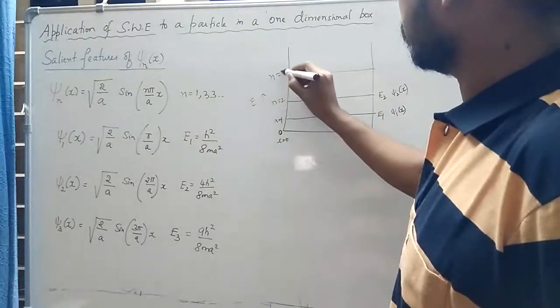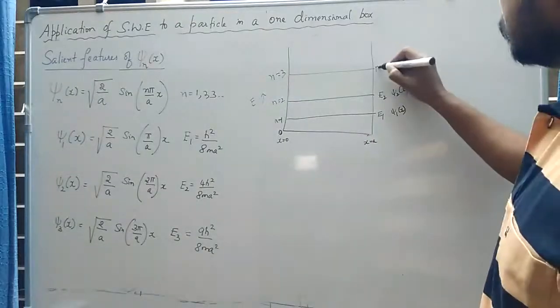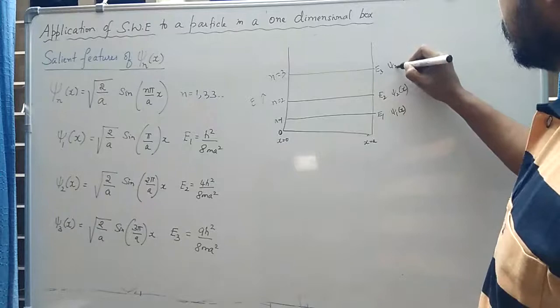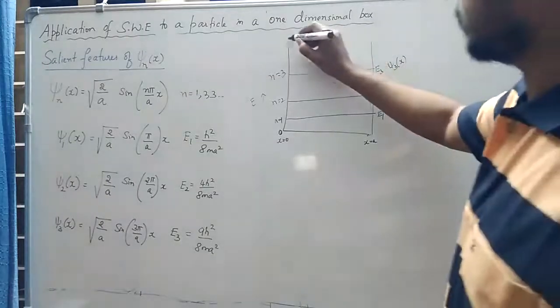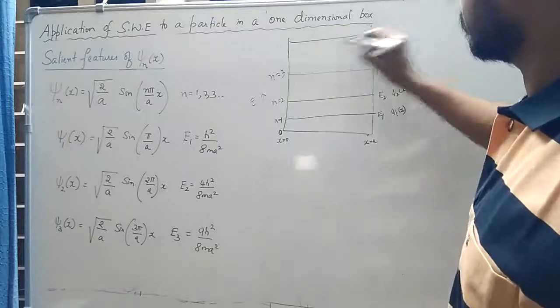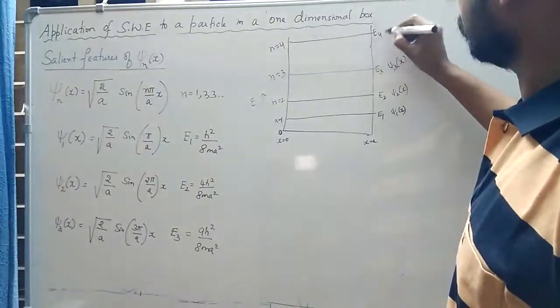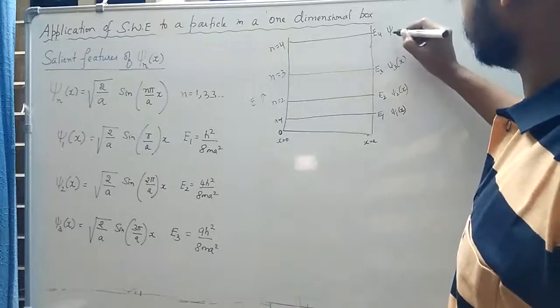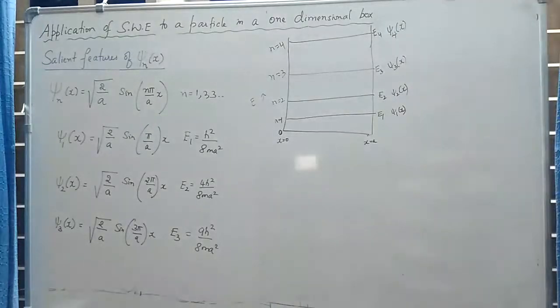Similarly, the next possible level is n is equal to 3, corresponding to energy E3, and described by the wave function psi3 of x. And the next possible energy is corresponding to n is equal to 4. The energy is E4, and this state is described by the function represented by psi4 of x.